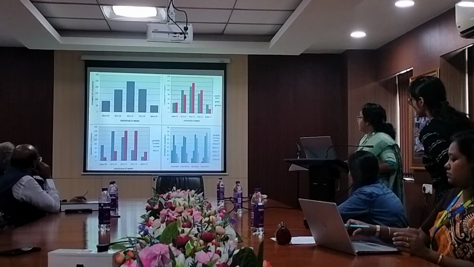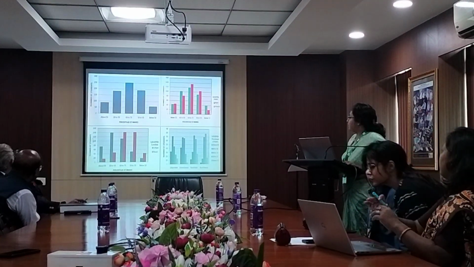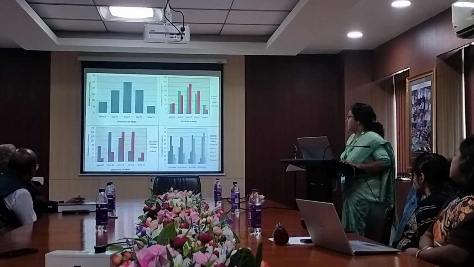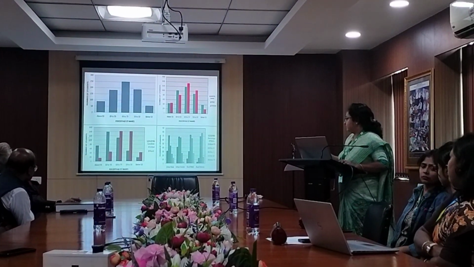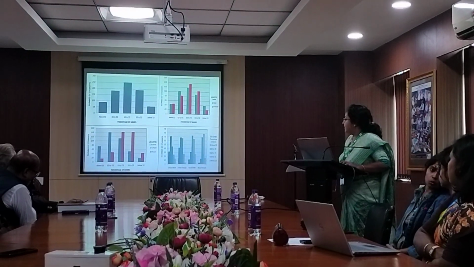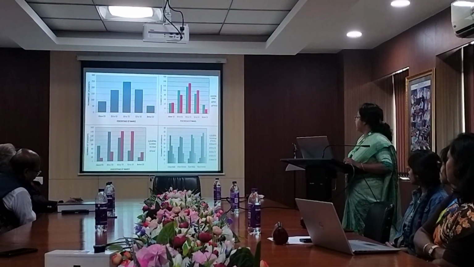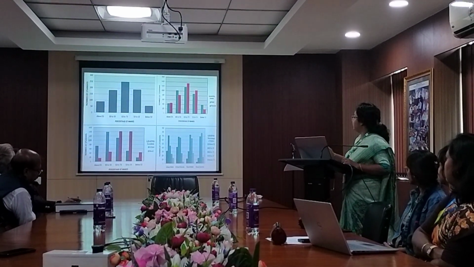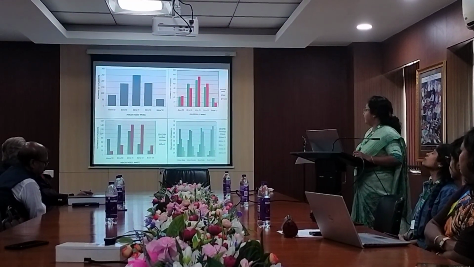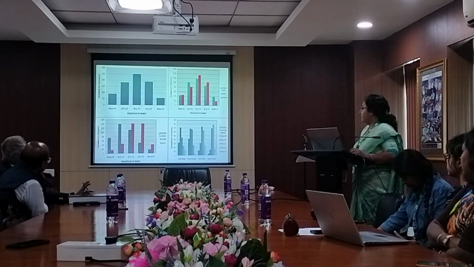Next. These are the bar graphs according to the table. The first bar graph shows that above 90% is about 90, 92, and most people getting marks in the average range of 60 to 90% have a high bar. Whereas in the second diagram, male and female, you can say that the female percentage is more in 60 to 79 and 50 to 59, but the male percentage is better than the female percentage.